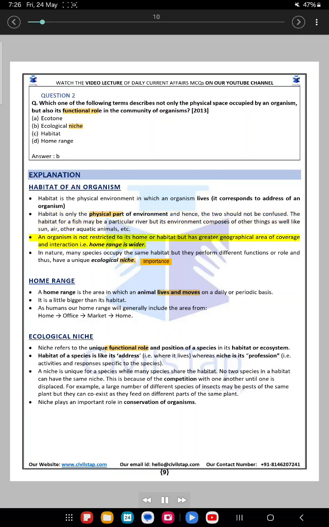An organism is not restricted to its home or habitat but has a greater geographical area of coverage and interaction, i.e. its home range is wider. In nature, many species occupy the same habitat but they perform different functions or roles and thus have a unique ecological niche.